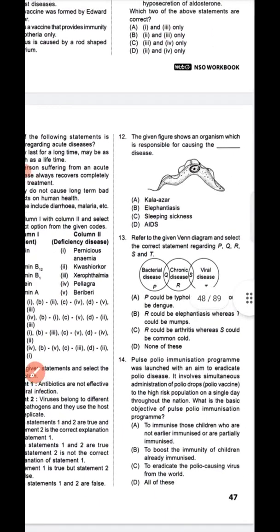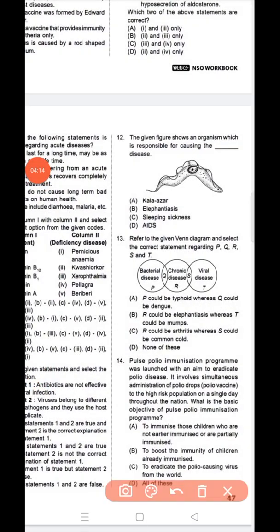Next, question number 12. The given figure shows an organism which is responsible for causing a disease. Option C is the correct answer, sleeping sickness. Next, question number 13. Refer to the given Venn diagram and select the correct statement regarding PQRST. Option B is the correct answer. R could be elephantiasis, whereas T could be mumps.